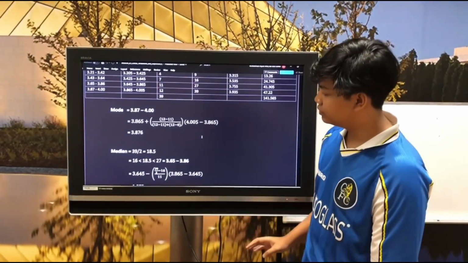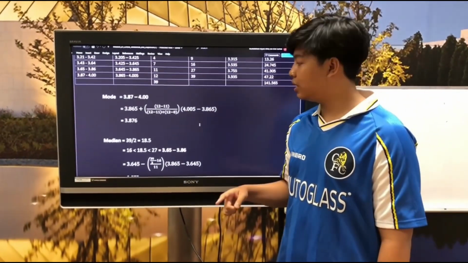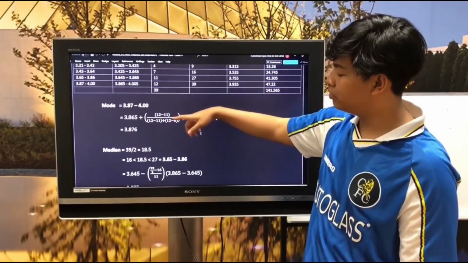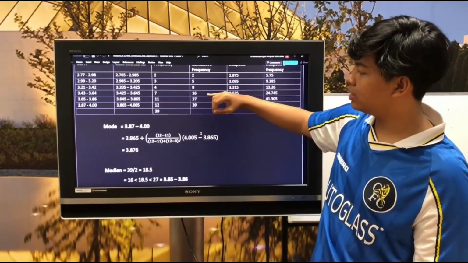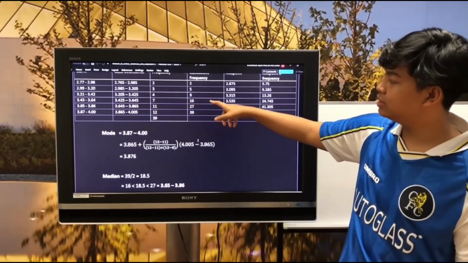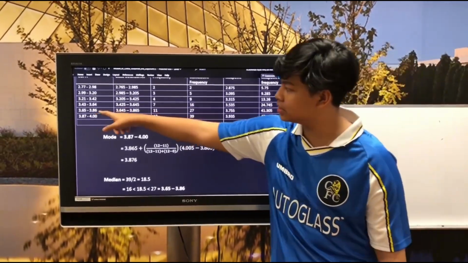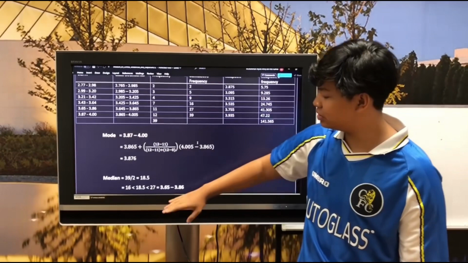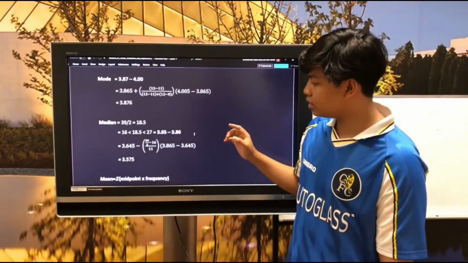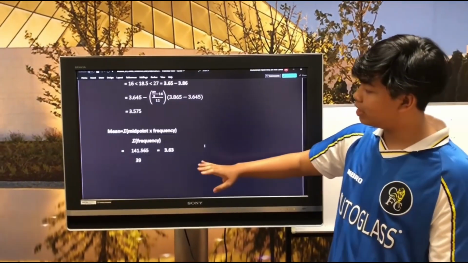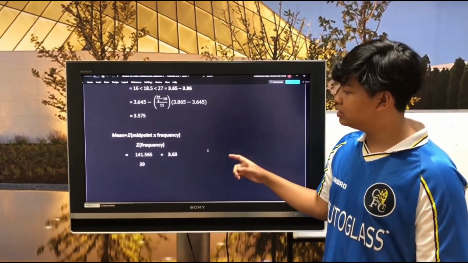We go into the median. First we need to find the median class. We divide our cumulative frequency over 2, and then we get 18.5. However, the data for this class only goes until 16, so after that, it's actually in this class. So this is our median class, which is 3.65 until 3.86. This is our calculation. The mean for our CGPA data is 3.63.